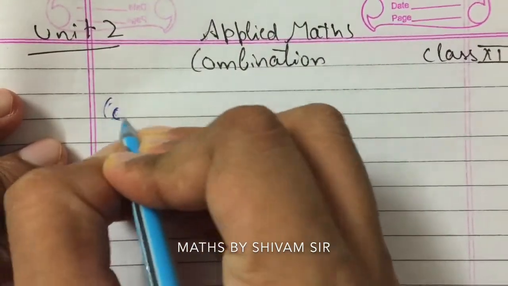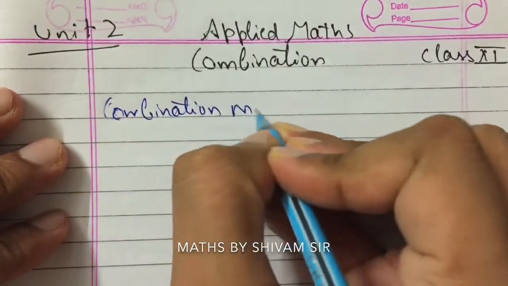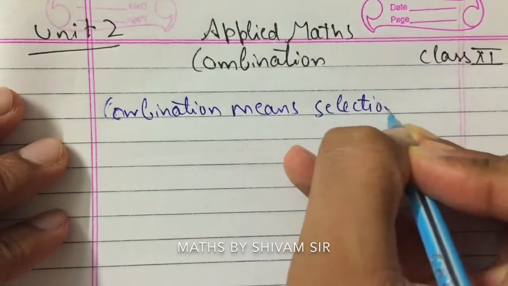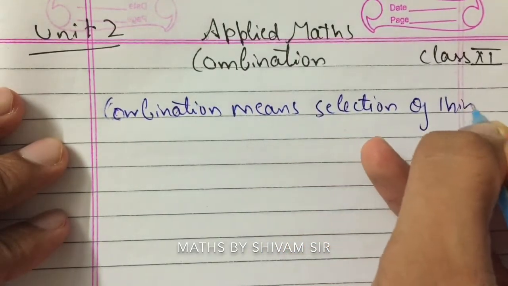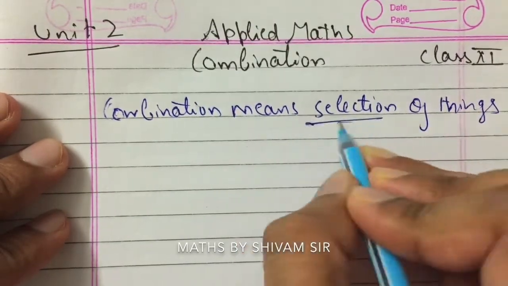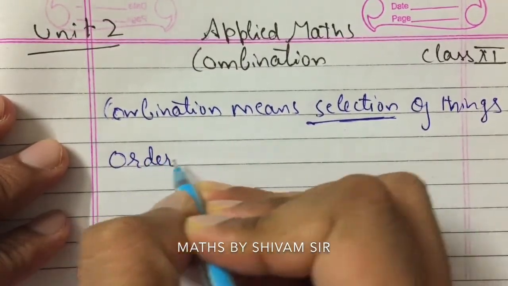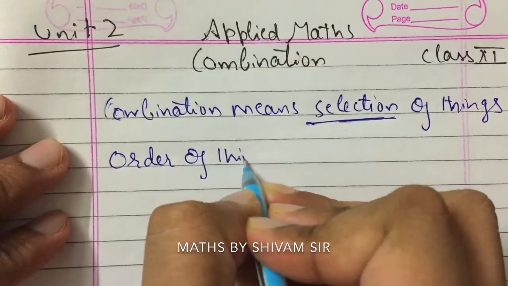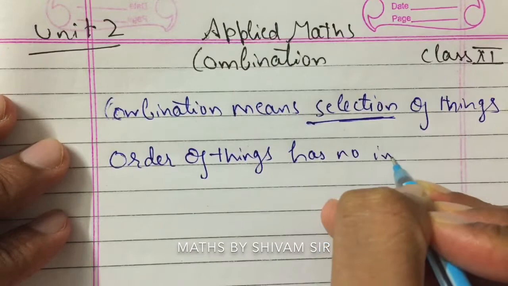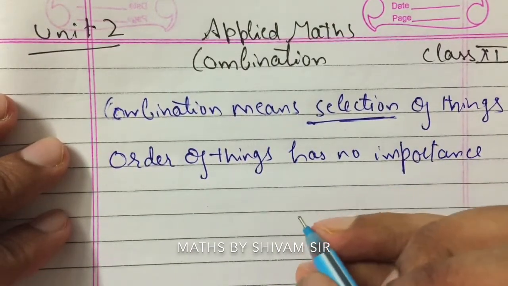Combination means selection of things, whereas permutation means arrangement of things. So combination means selection. This word selection is very important. In combination, order of things has no importance.